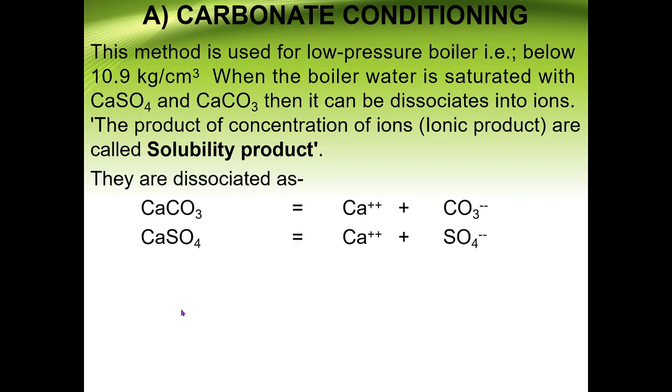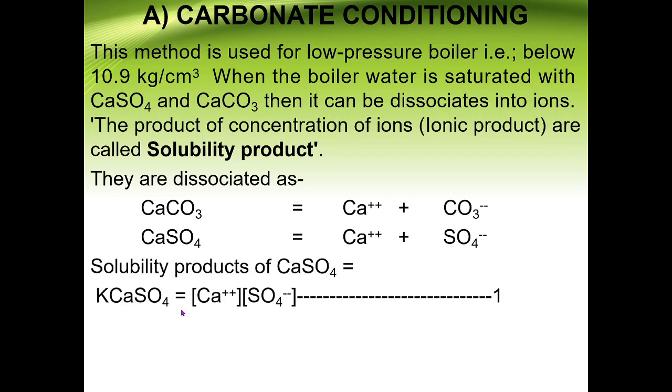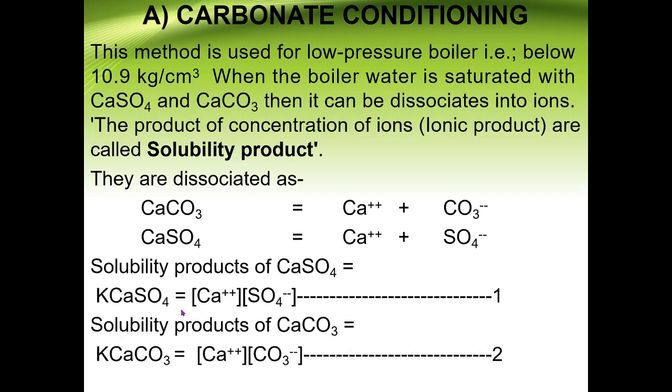Now if we have CaCO3 and CaSO4, how can we dissociate them? CaCO3 gives you Ca2+ and CO3 2-, whereas CaSO4 gives you Ca2+ ion and SO4 2- ion. So the solubility product of CaSO4 we can write like this, and the solubility product of CaCO3 we can write like this.